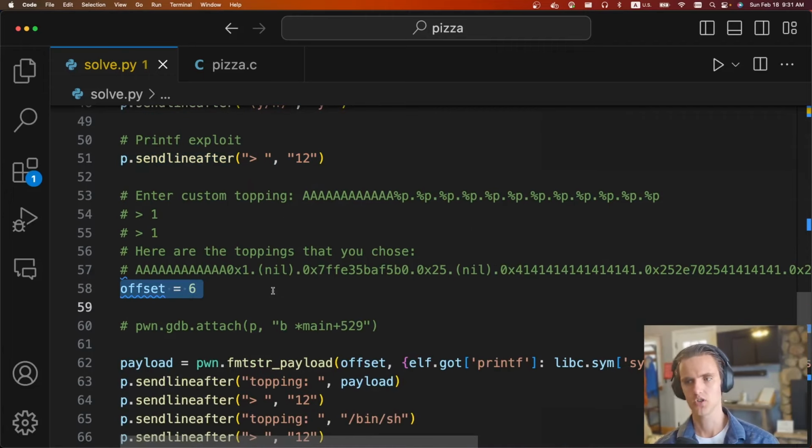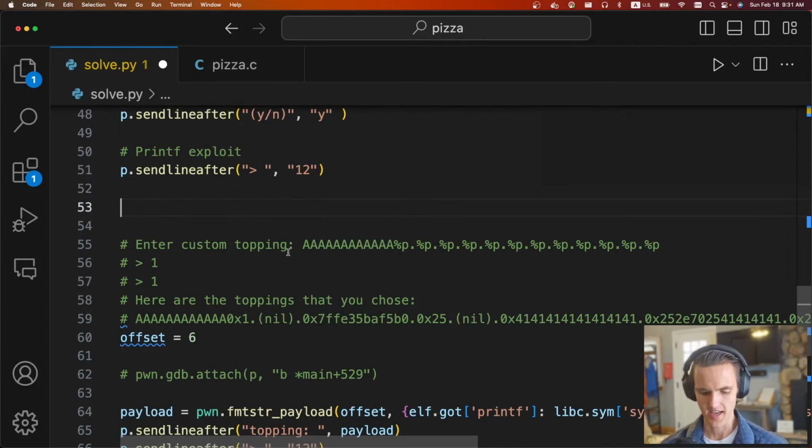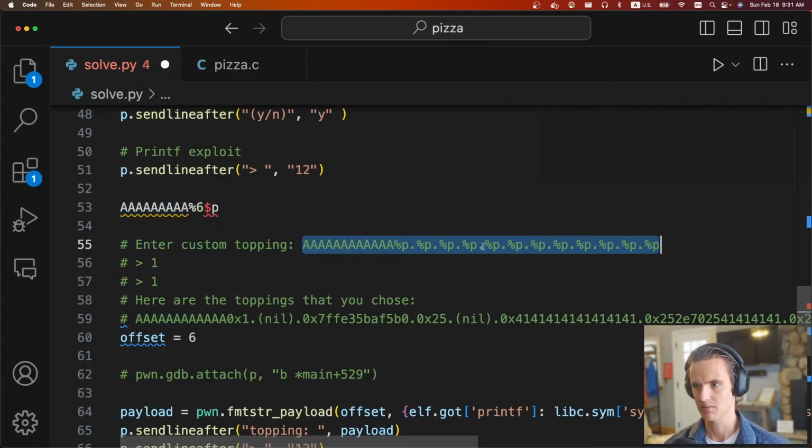For doing the printf exploits, you need to figure out the offset of where the first positional argument occurs. So if we were to do AAAA, pwntools needs to know what offset this corresponds to. So if I do %6$p, it needs to count 1, 2, 3, 4, 5, 6, 7, 8. It needs to know what the 6 is so that this 6 references this. To do that, you can type in something like a whole bunch of A's, then %p, %p. So this will be 1, 2, 3, 4, 5, 6. And eventually one of these %p's is going to print out all the A's. And so you know it is the 6th positional argument is the start of our payload.